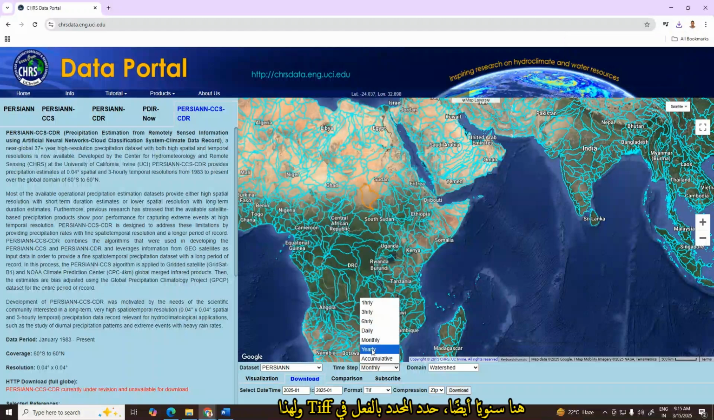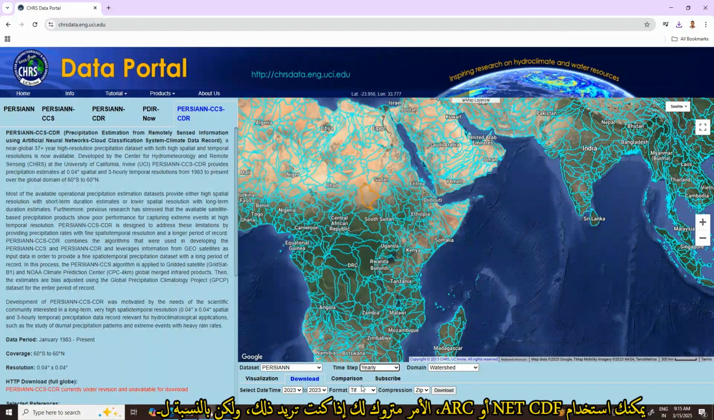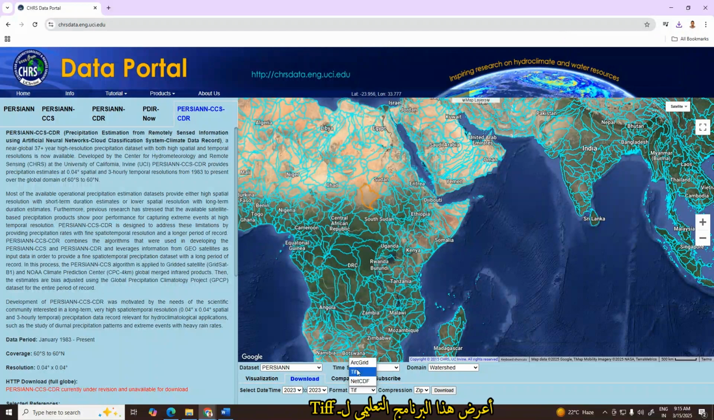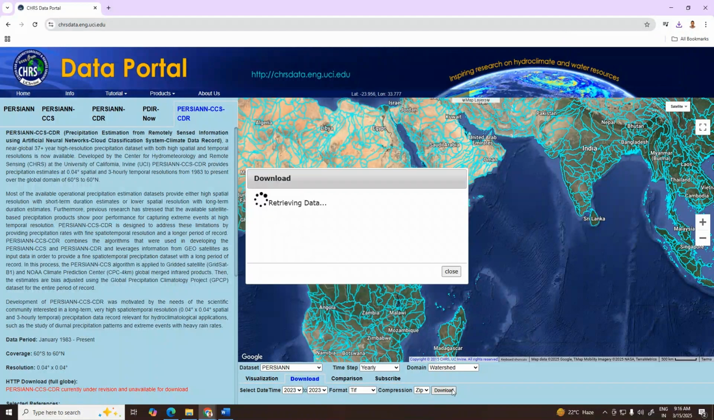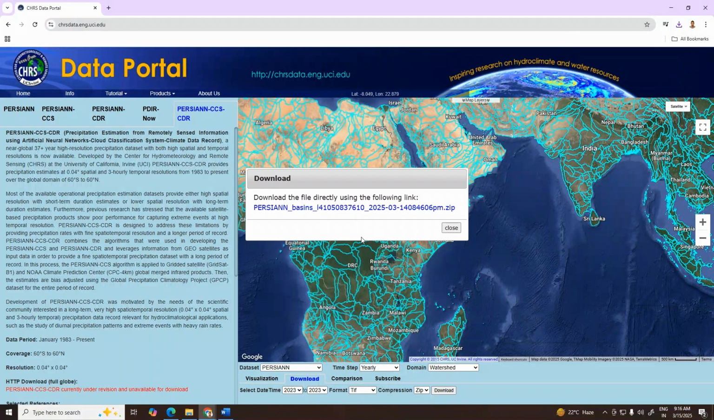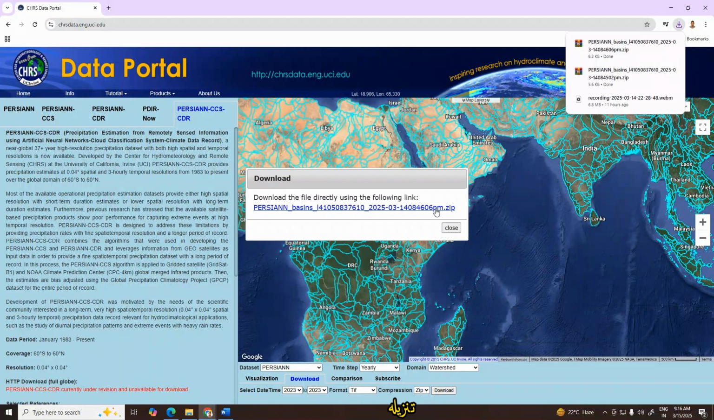Here yearly as well, already specified in TIFF. And for this one, it is up to you if you want NetCDF or Arc, but for this tutorial I'm showing TIFF. Okay, download. Yes, the link is provided here directly. Download it.